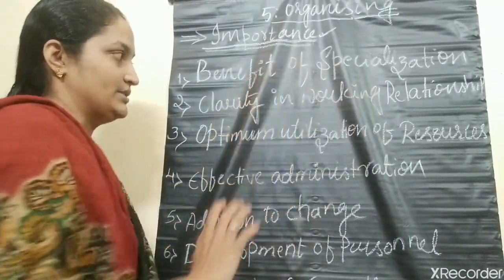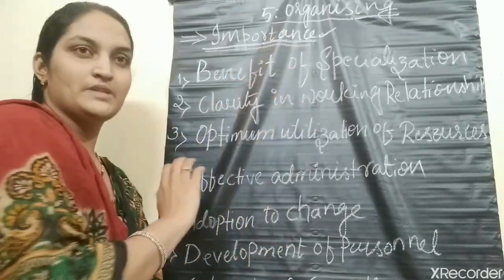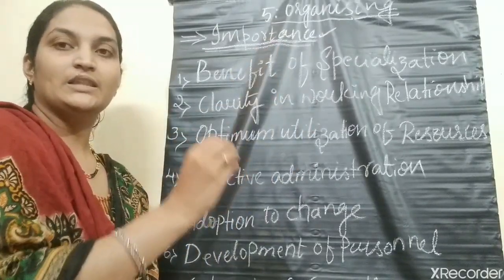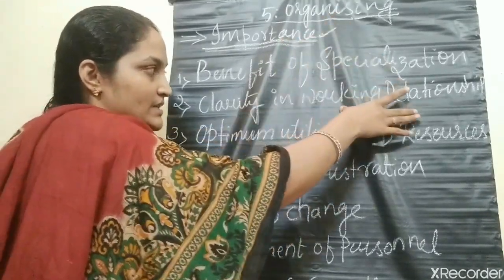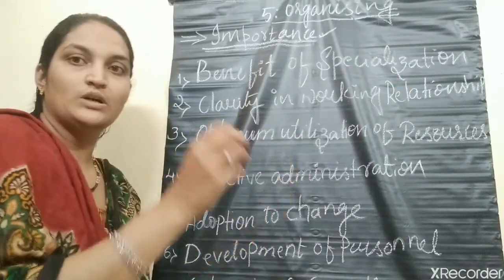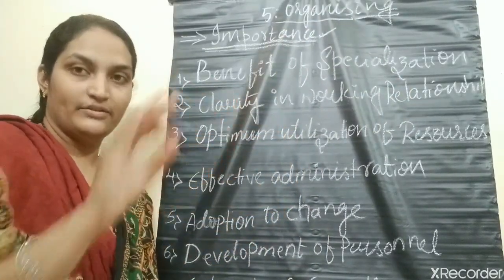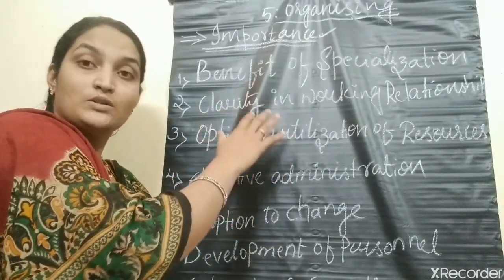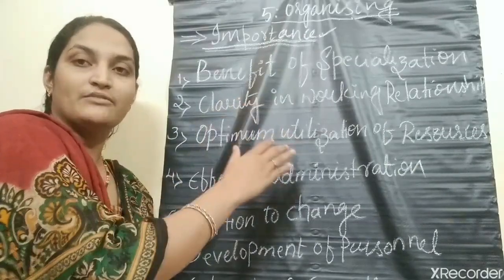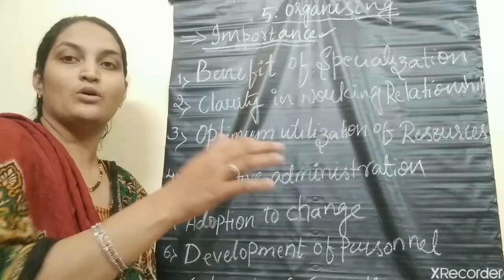Clarity in working relationship: organizing helps in creating well-defined jobs. With the help of organizing, we define the job. What is your job? What is my job? You can clearly define it, and it also clarifies the limits of authority as well as the responsibility of each job.